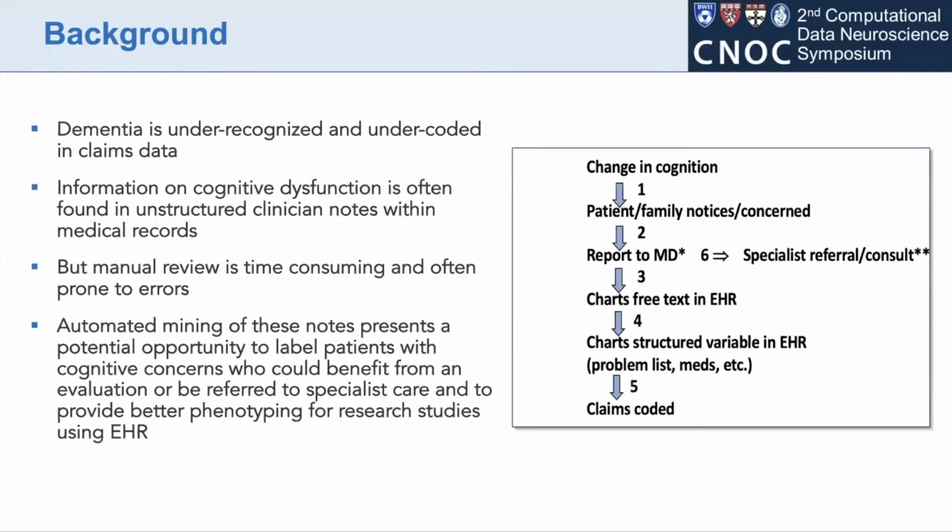Dementia is under-recognized, underdiagnosed, and undercoded in claims data by healthcare professionals. Dementia-related diagnostic codes and medication records can miss many cases of cognitive dysfunction, but a wealth of information is contained in unstructured clinician notes within electronic health records.